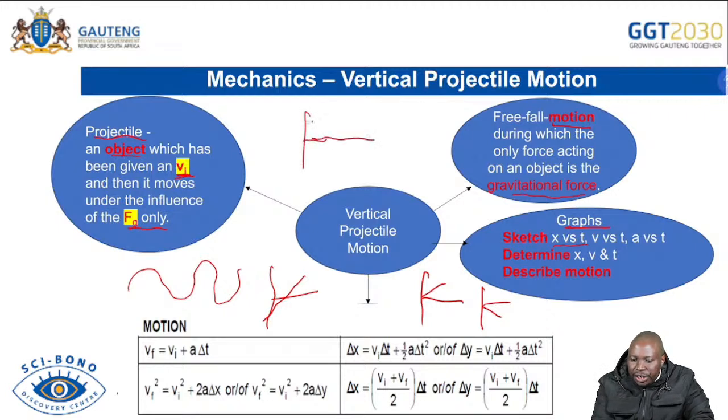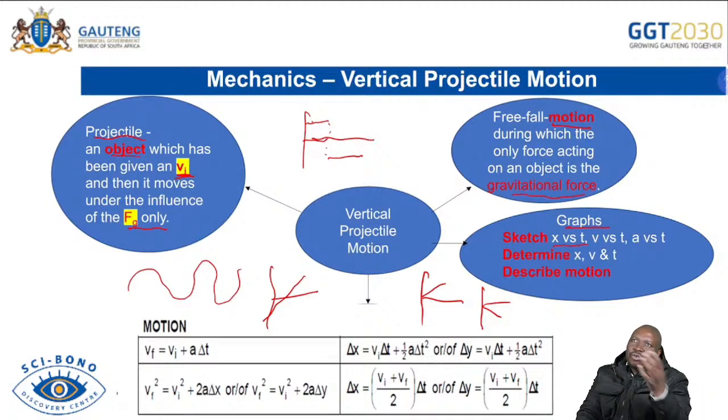Remember, your acceleration can be positive, and it can change direction as the object changes direction, then you are able to have it in the other direction. So be able to identify what type of graph. If we're saying sketch a velocity time graph, you know that you are dealing with straight lines. If we are saying acceleration versus time graph, you just check whether it's starting from negative to positive or from positive to negative. The same with your position versus time graph. So remember to do that.